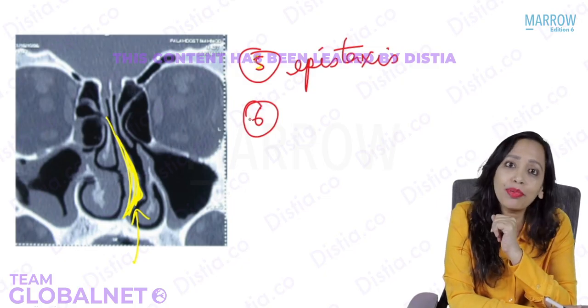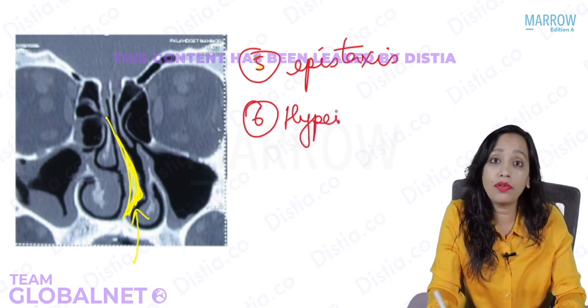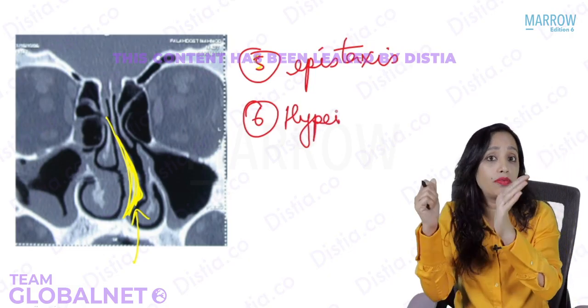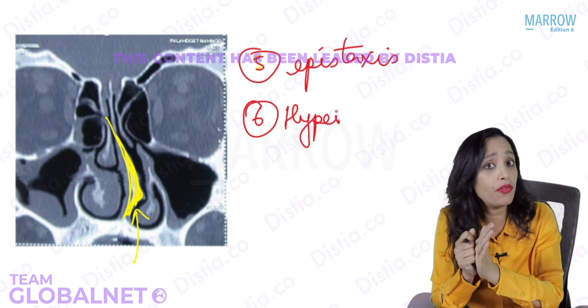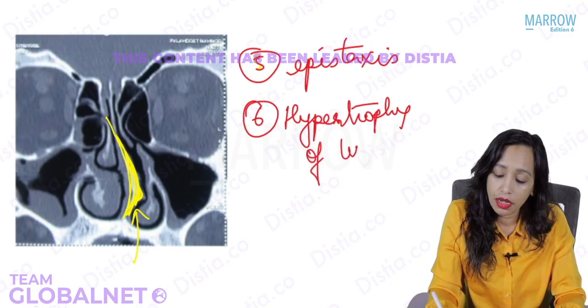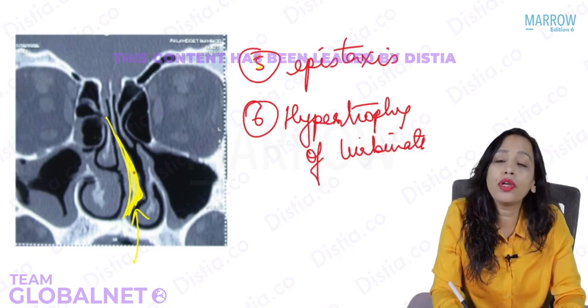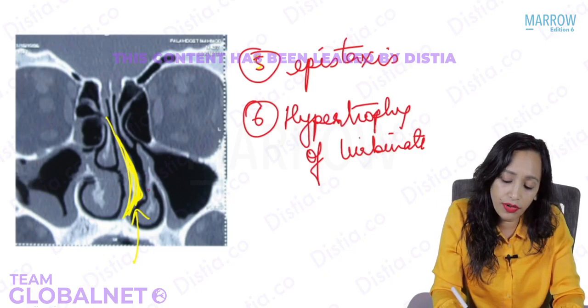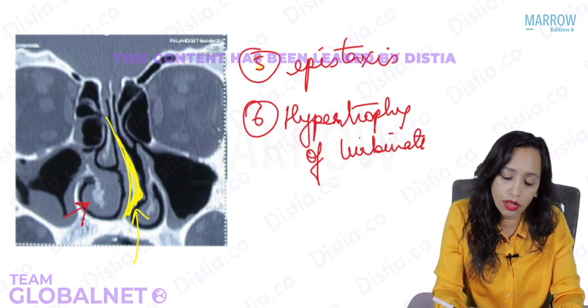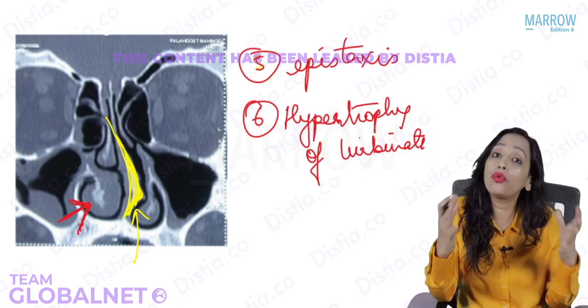What occurs is hypertrophy. So you must be thinking that there is deviation and compression of the turbinate, and that is leading to hypertrophy of the turbinate. Hypertrophy of turbinate occurs. Please note here, please see this picture. The hypertrophy occurs not on the site of deviation. It occurs on the opposite side, on the more roomy side.